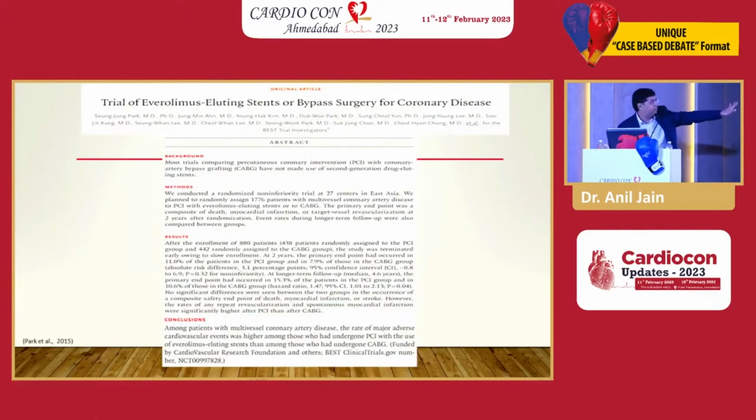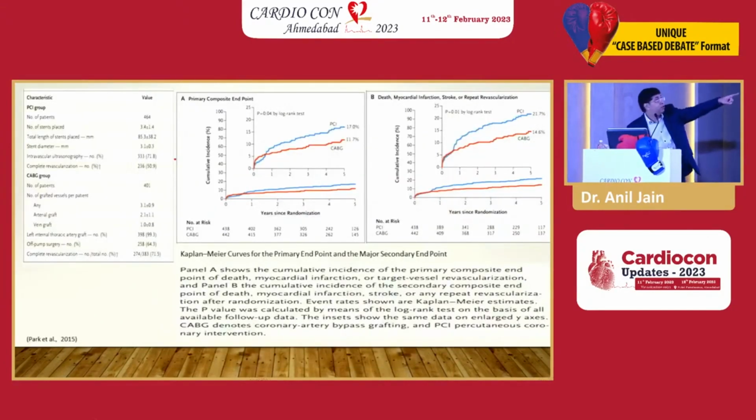This was the EXCEL trial. Look at the data. This is the total death, myocardial infarction, repeat stroke on this side. Look at this. Where is CABG? 14%. Where is PCI? 21%. And composite endpoints are also different.